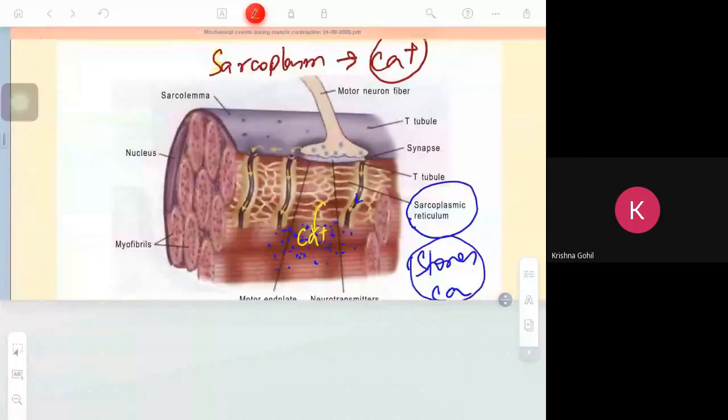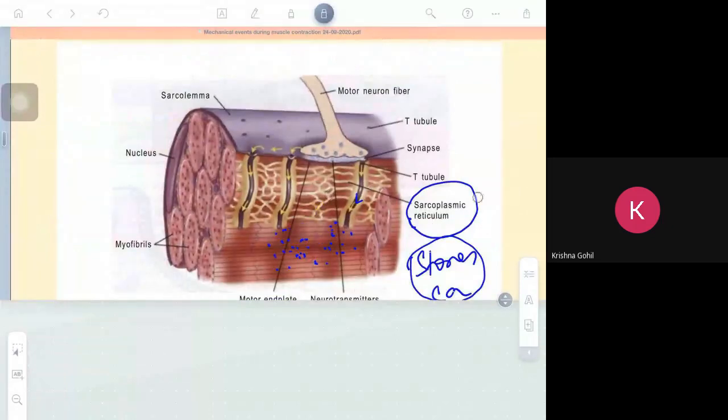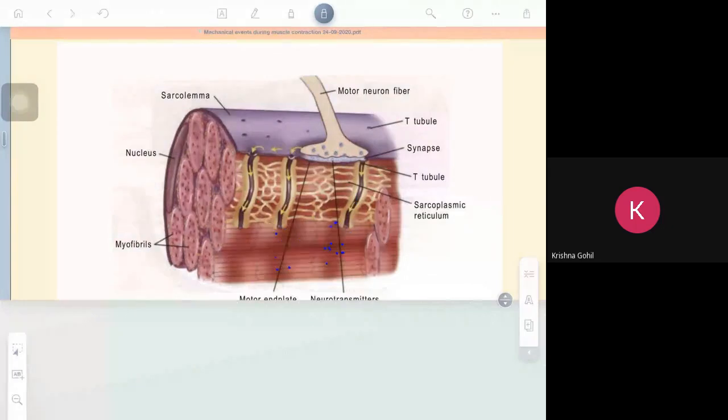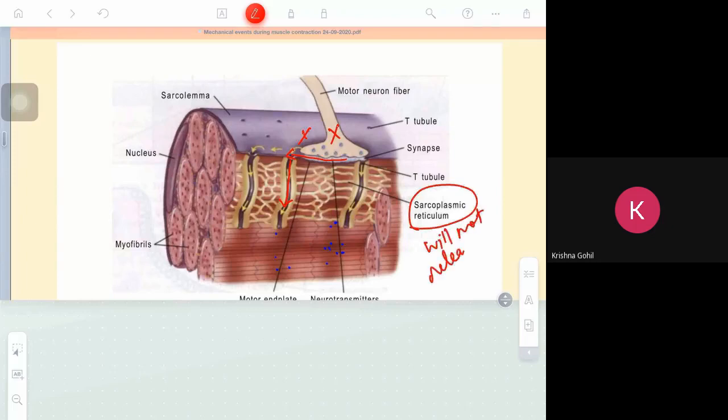I'll finish this in a few minutes. If the neurotransmitter is stopped, then what will happen? The action potential will not travel, so it will not travel into the T tubule. If the action potential is not going through the T tubule, then the sarcoplasmic reticulum will not release calcium.